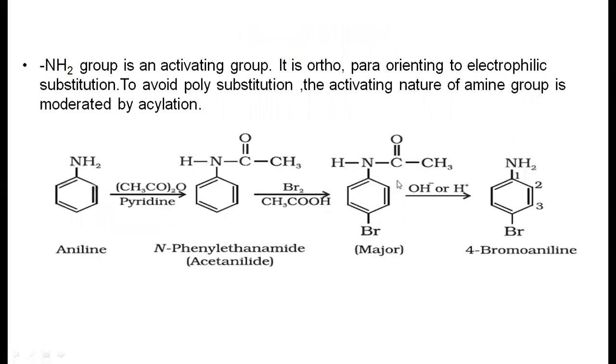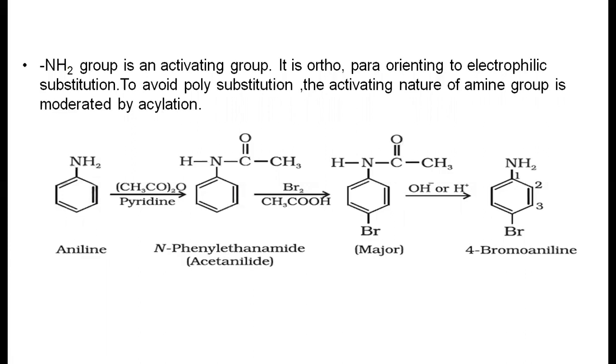To produce only either ortho-haloaniline or para-haloaniline, we have to deactivate this group by acetylation with the help of acetamide. Here, the amine group is an activating group. It is ortho and para orienting for electrophilic substitution. To avoid polysubstitution, the activating nature of the amine group is moderated by acylation. Suppose aniline directly reacts with the halogen, it produces 2,4,6-tribromoaniline.